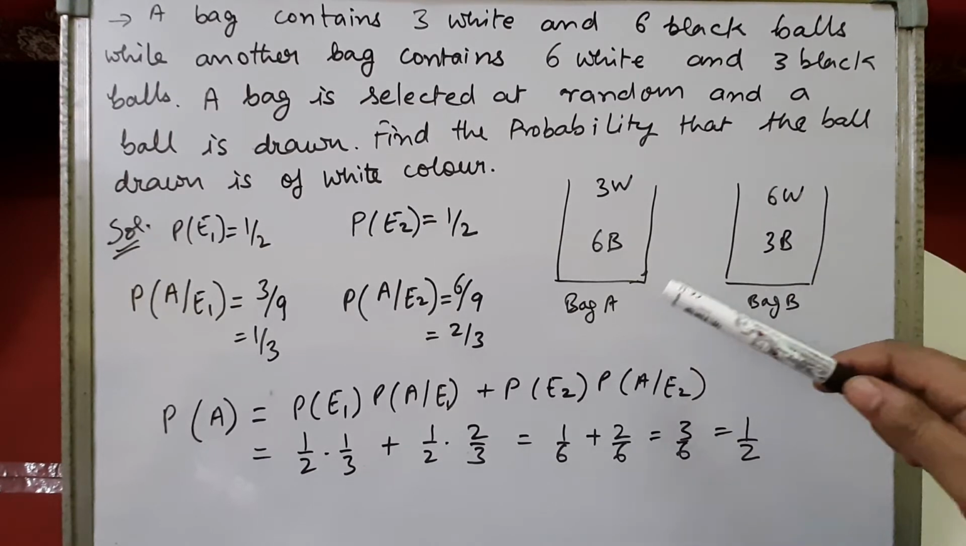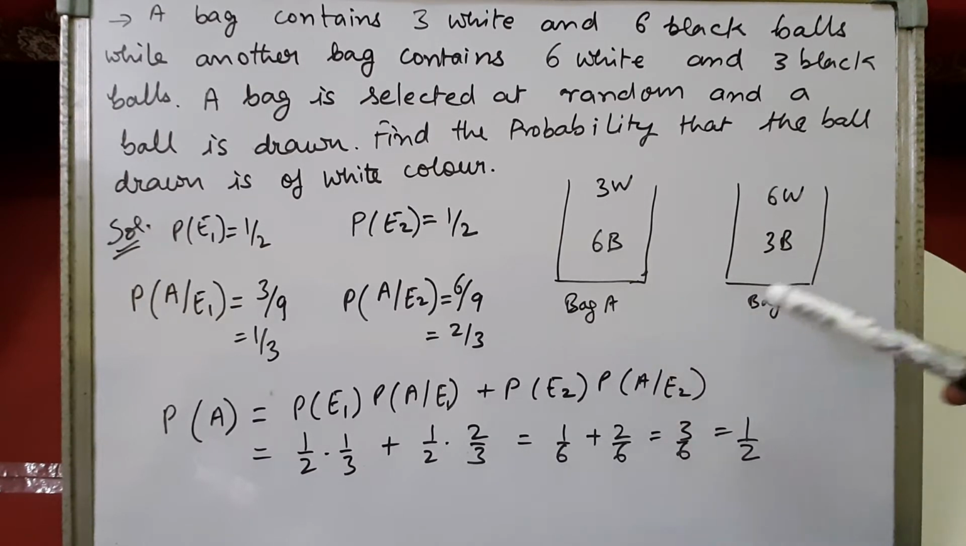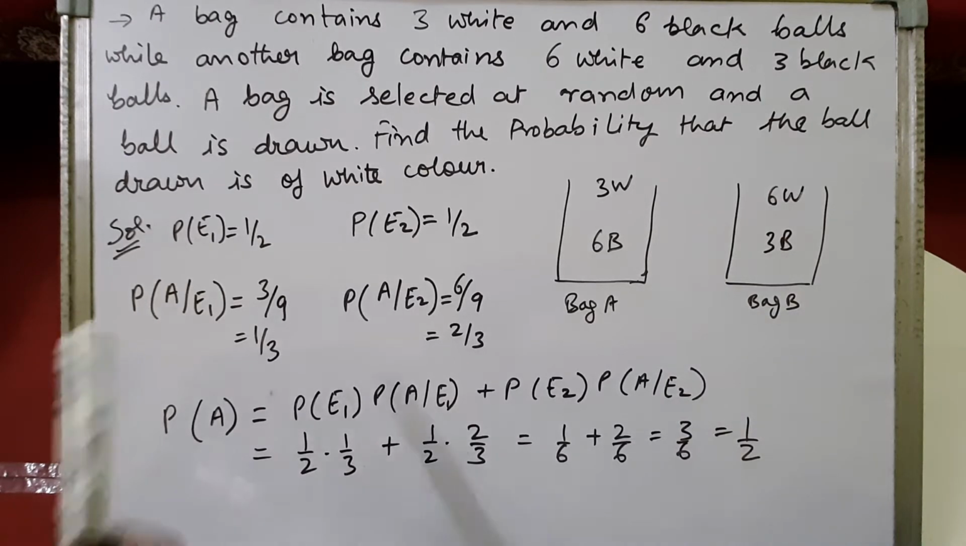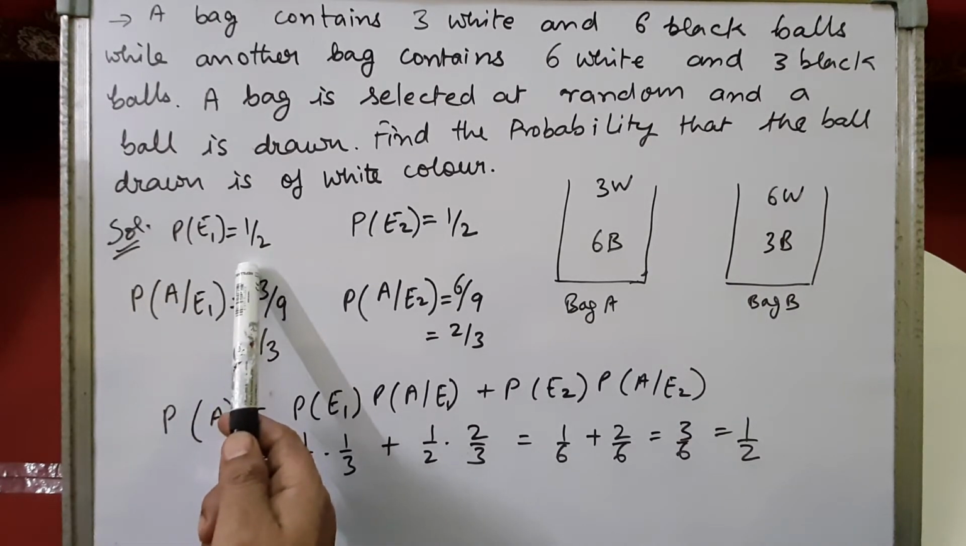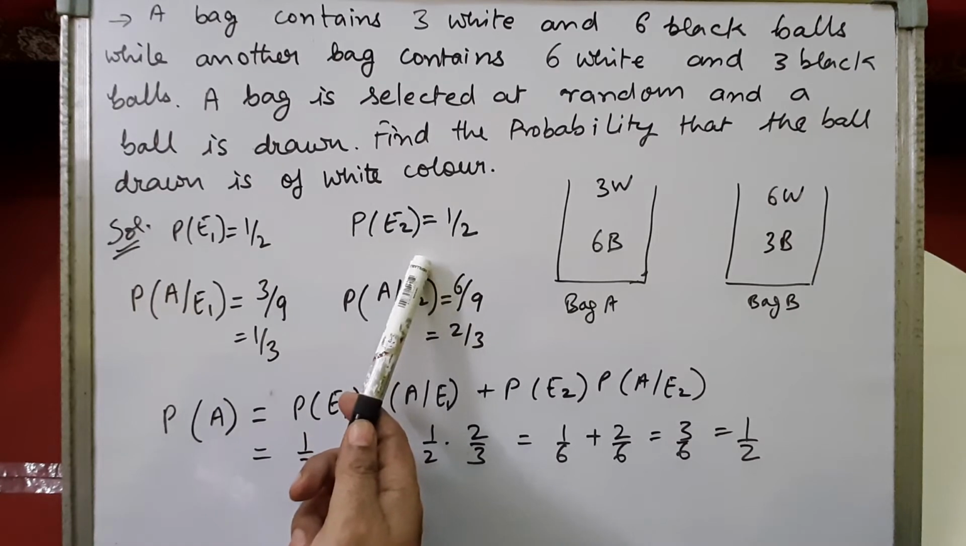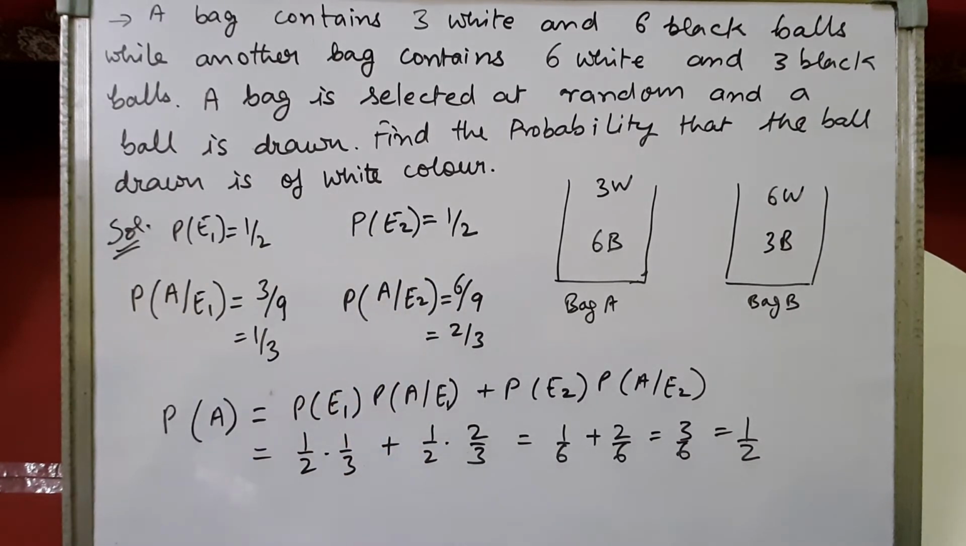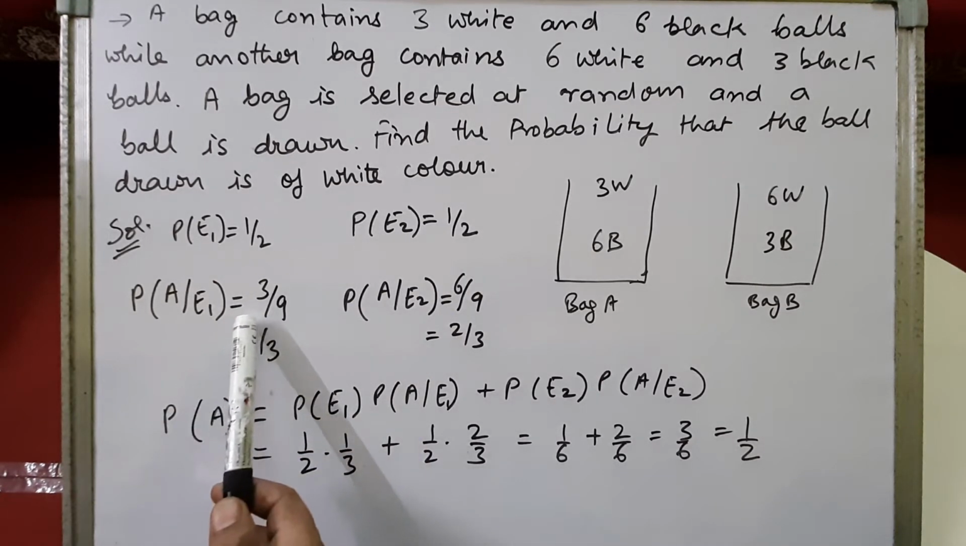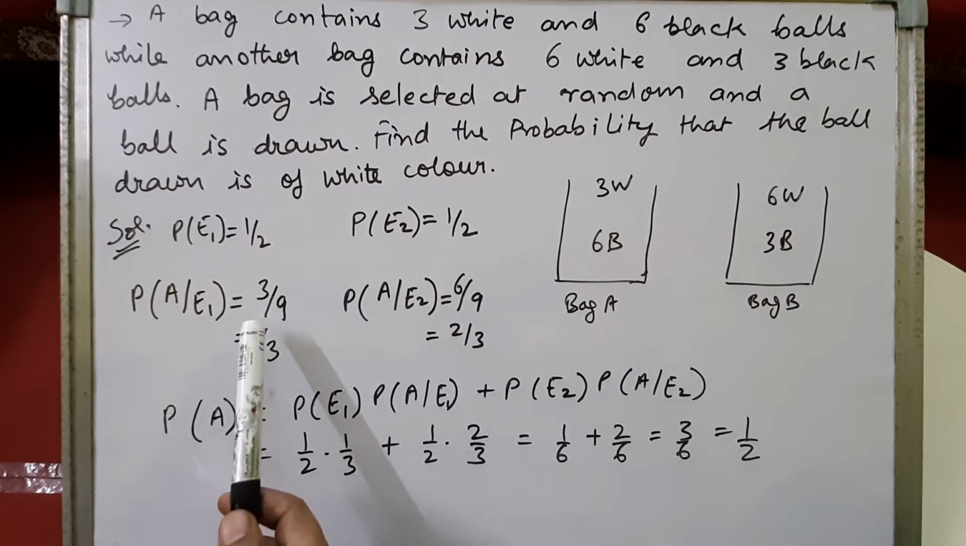So suppose we are first selecting any bag randomly. Selecting first bag A, it will be 1 by 2. Selecting bag B, again 1 by 2. Now first suppose bag A is selected, and we are drawing a white ball from bag A. That means the bag is already selected, then we are drawing a white ball. So how many white balls are there? 3 white balls, and the total number of balls is 9. So it will be 3 by 9, that is 1 by 3.